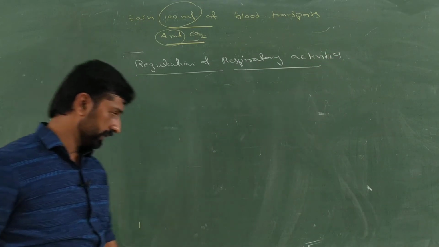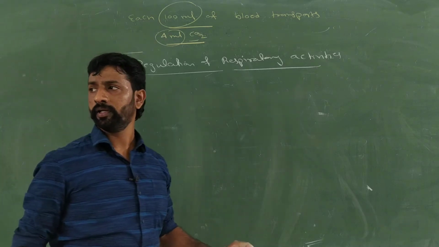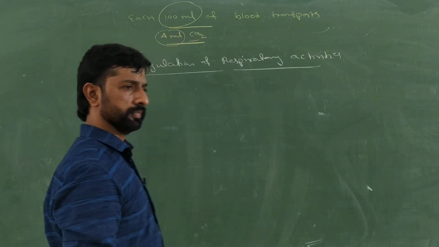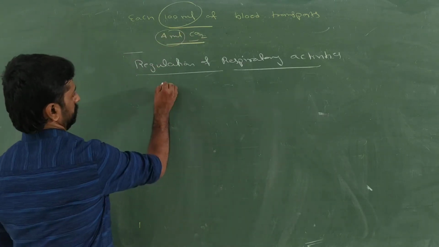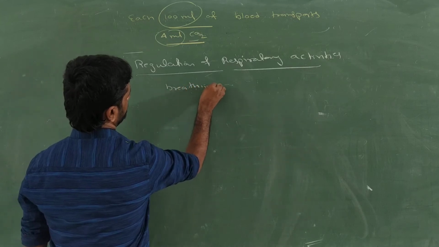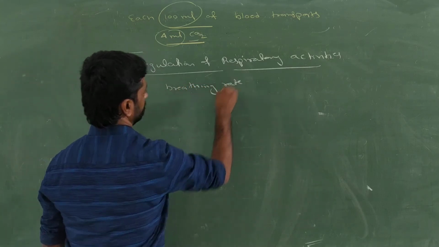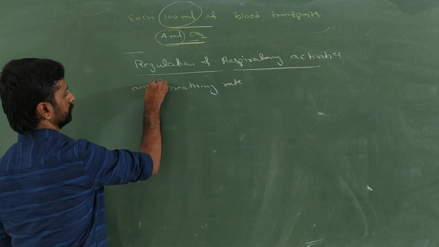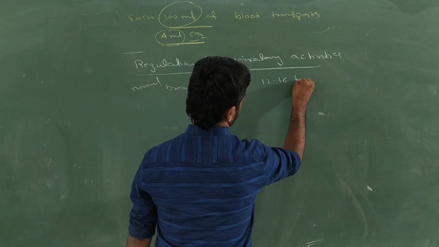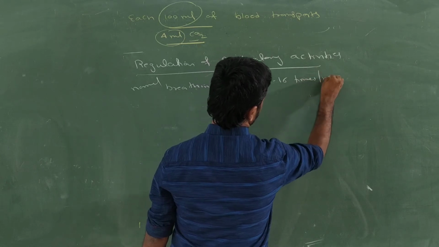So what is the normal breathing rate of an adult human being? The normal breathing rate is 12 to 16 times per minute, right?